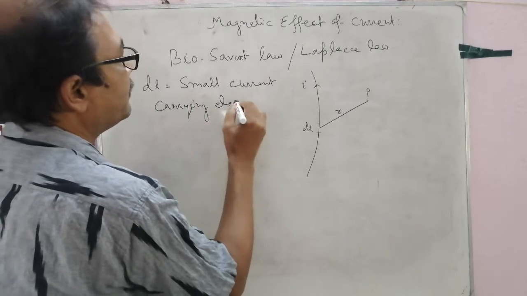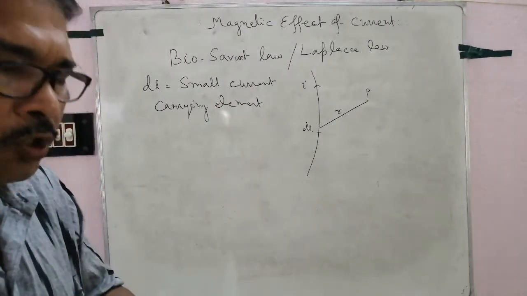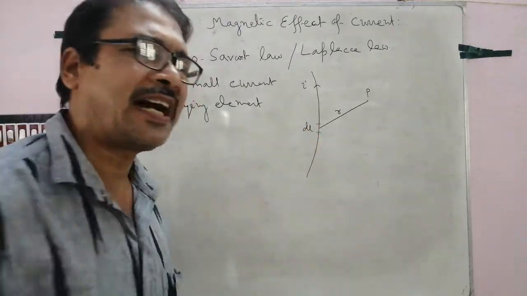Generally, Biot-Savart law or Laplace law is applicable for a small current carrying element.